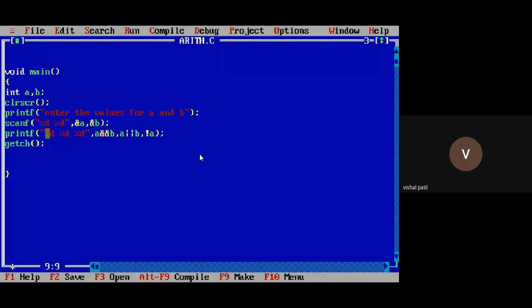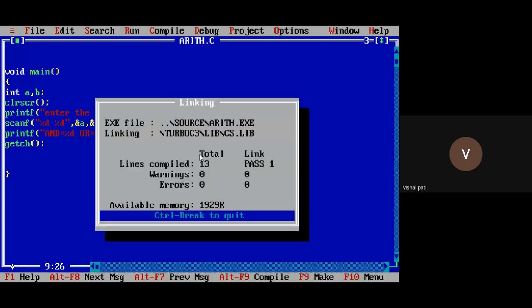So for better display of the values, you need to give some message here. So this is the and operation, and is equal to %d, or is equal to %d, then not is equal to %d. Take some values. I'm taking 10 and then 3. The and is 1, or is 1 and not is 0. We are taking not of A.